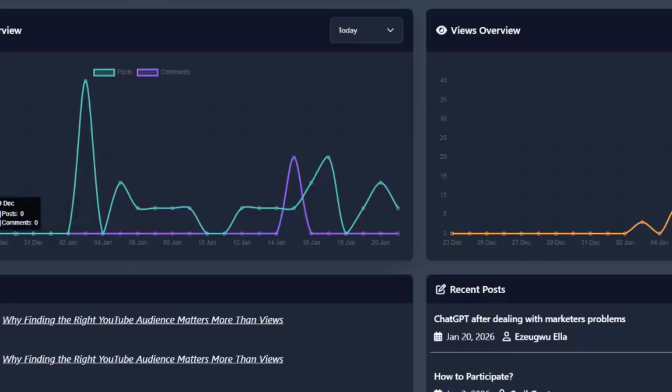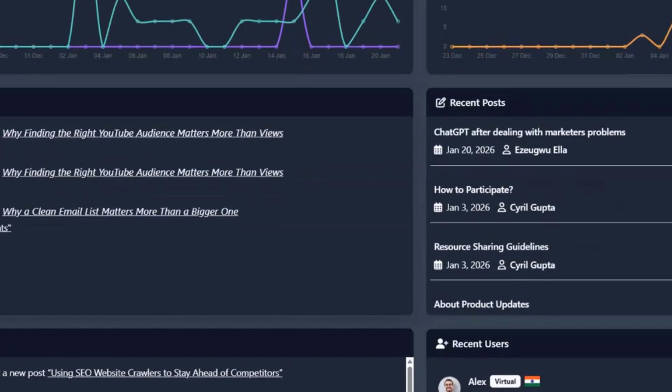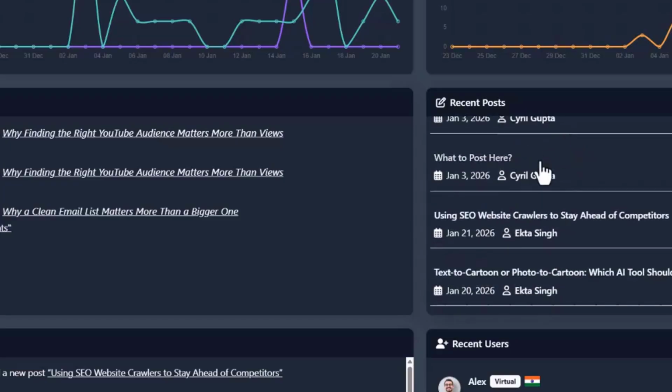Alright, this is the admin for Caucus AI, and you can see I've got the basics like the total number of posts, the total number of members, the events that you have done, and the engagement rate of your posts. You will see a graph that shows you how many posts and comments were happening every day. You will see the number of views every day. And below that, you can see the recent comments. It links back to the main comment on the main website, on the main community.